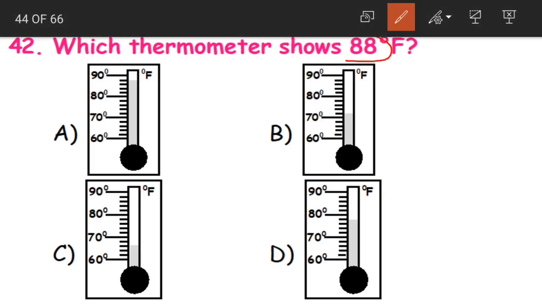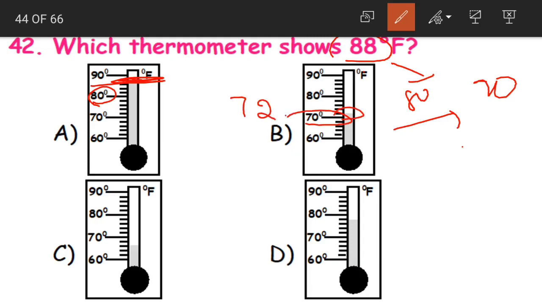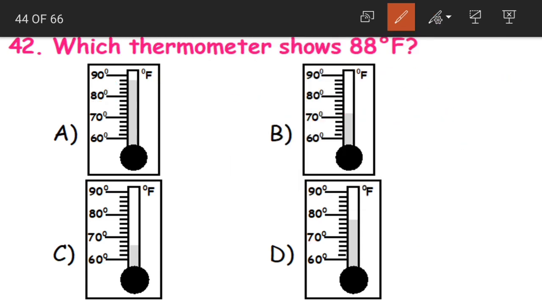88 means it is between 80 and 90. It should be above 80. Yes, here we are having 80, it is above 80. Yes, this is our 88. See, this is just above 70, so it would be around 72. Here this would be around 66. This would be around 78. But we want 88, that is above 80.